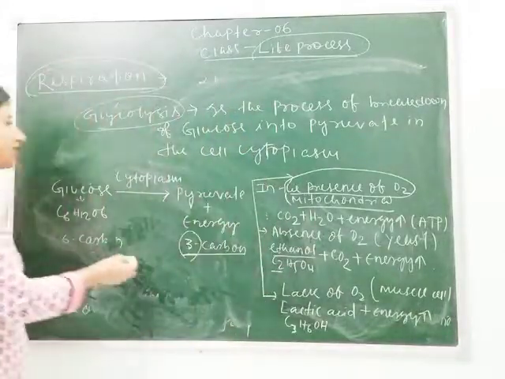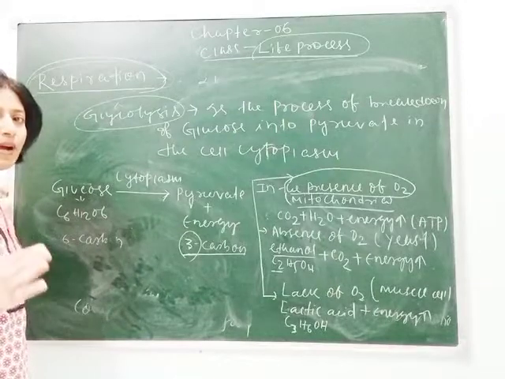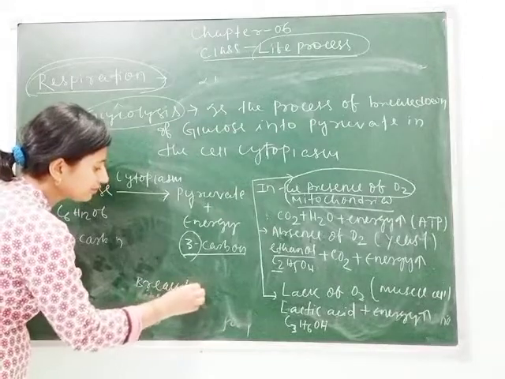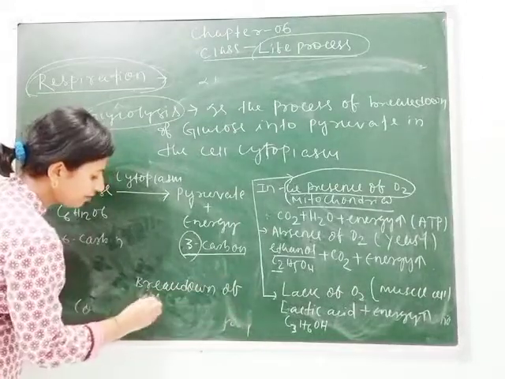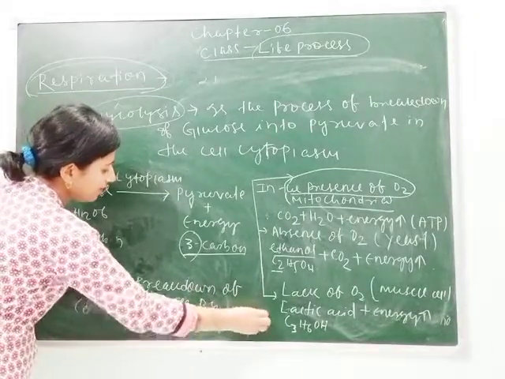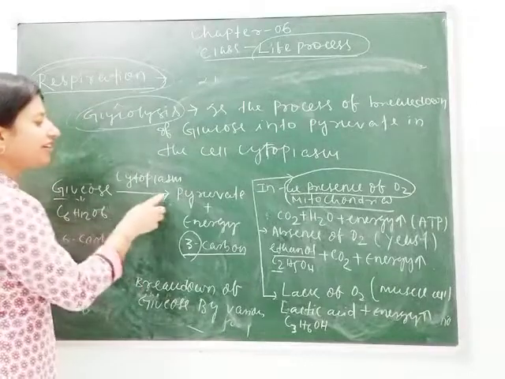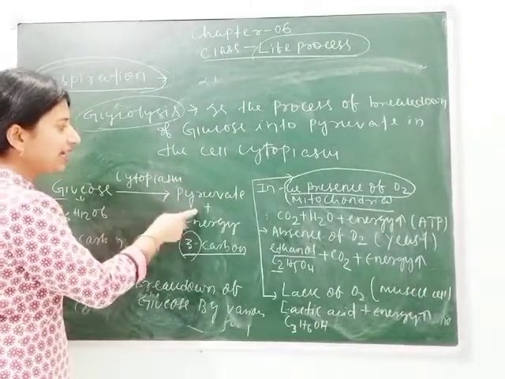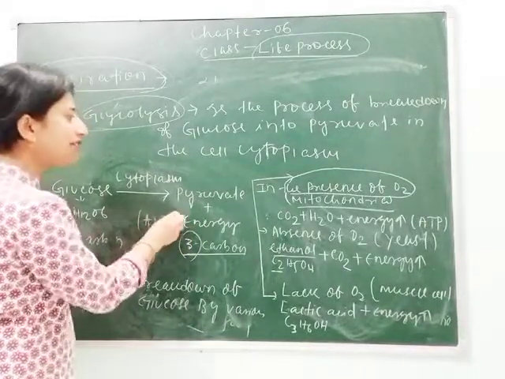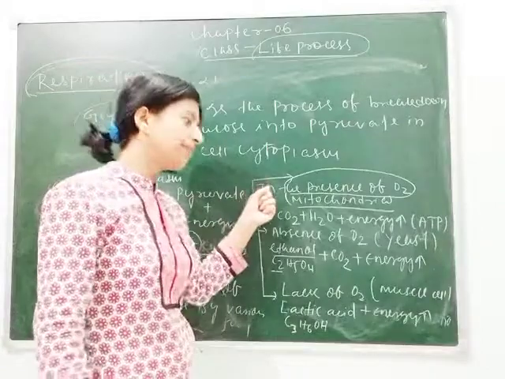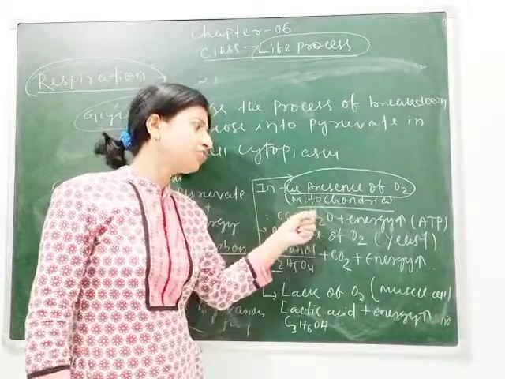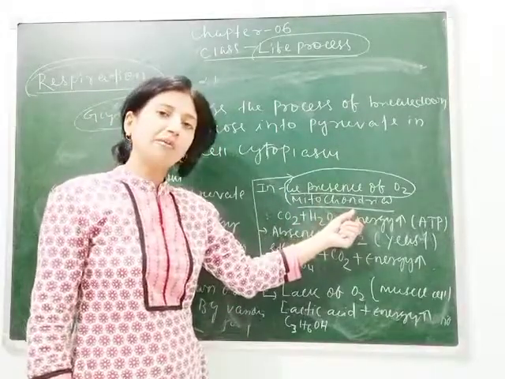So if the question comes, here I have shown you the breakdown of glucose by various pathways. So first, glucose gets converted into pyruvate in the cytoplasm. Along with pyruvate, it gives energy in the form of ATP. Then that pyruvate is used by different organisms, means in the presence of oxygen, that takes place in the mitochondria, and it gives CO2, H2O plus energy. Energy is in the form of ATP.